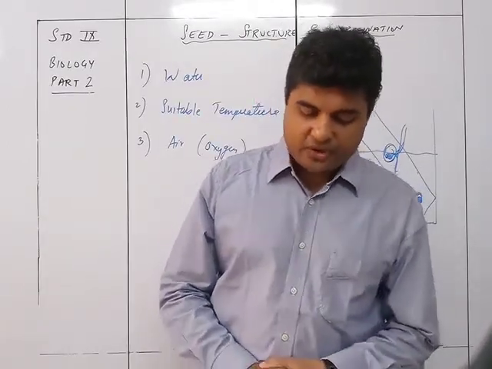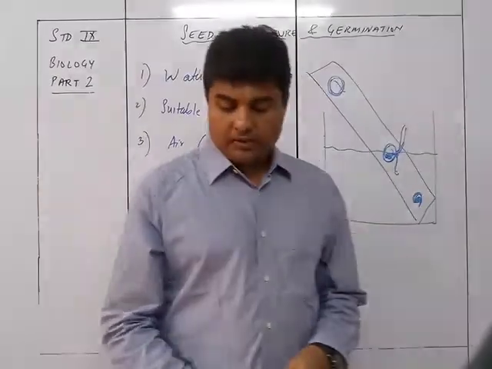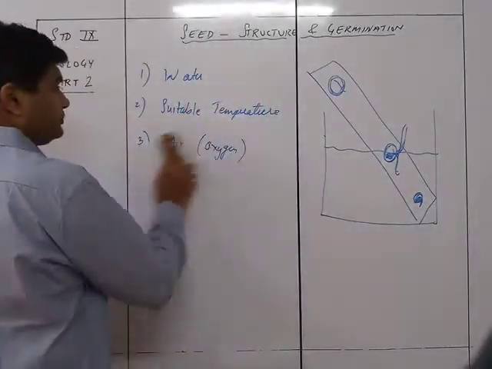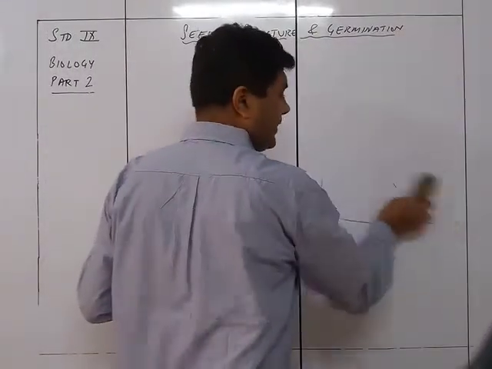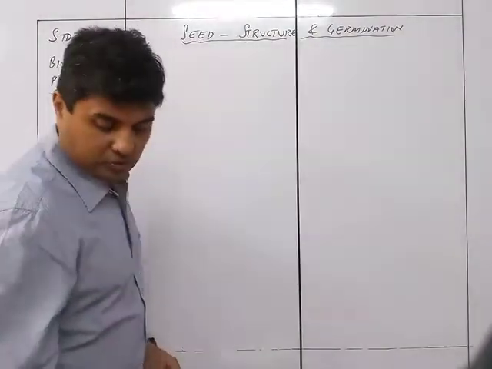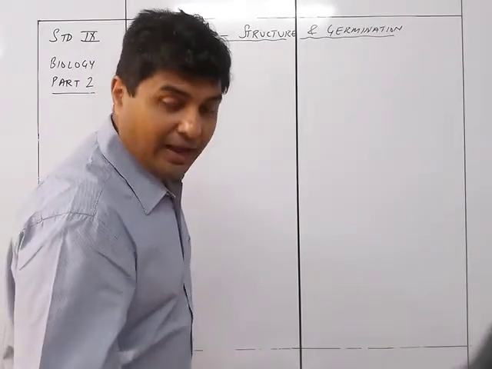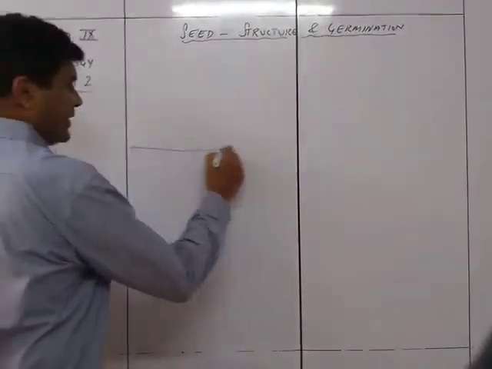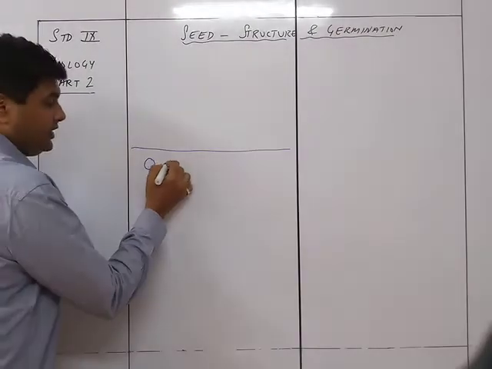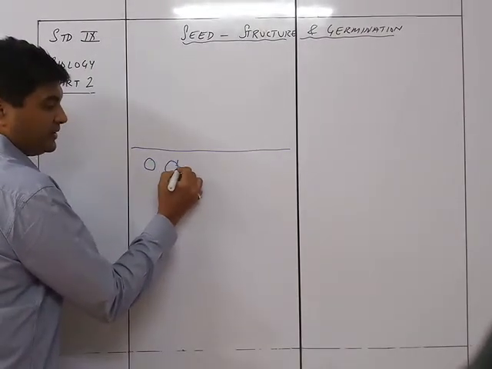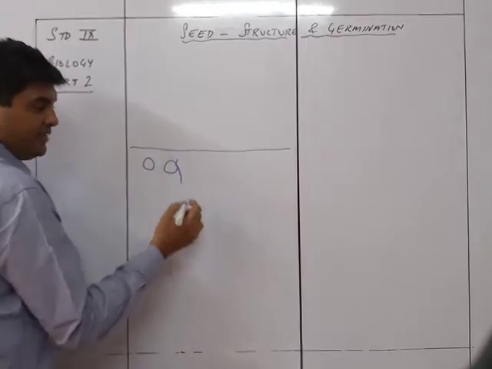So, in case of pea seed, it is going to be this way, that the seed is going to remain inside the soil. So that is why it is hypogeal germination. So this is the soil, the seed is inside. There will be the growth of the radicle and the plumule, but the radicle grows faster, the plumule will be lesser.